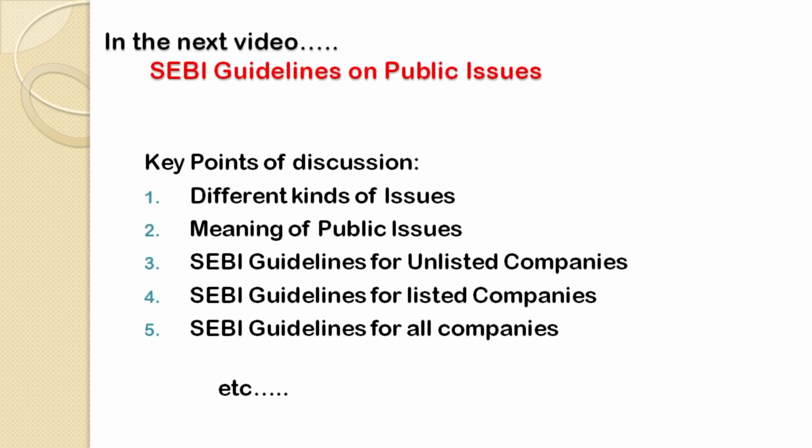Now, in the next video, I will be discussing with all of you the SEBI guidelines on public issues. In that particular video, I will be discussing 5 major key points. Point number 1, what are the different kinds of issues? Then point number 2, what is the meaning of public issue? Point number 3, what are the important SEBI guidelines which are concerned with unlisted companies? Then point number 4, what are the important SEBI guidelines related to listed companies? And in the last segment of that video, I will be discussing the important SEBI guidelines given for listed and unlisted companies.